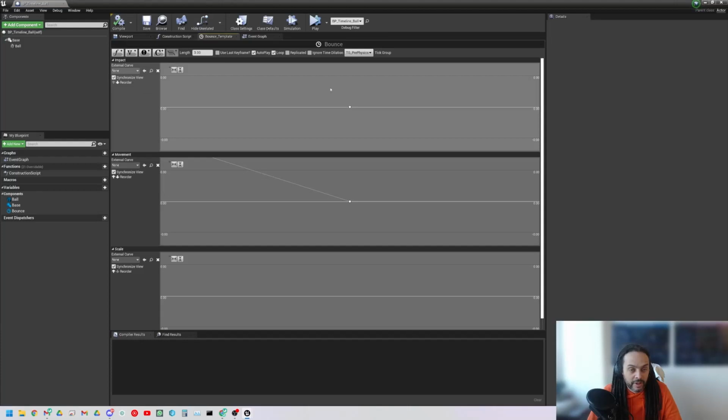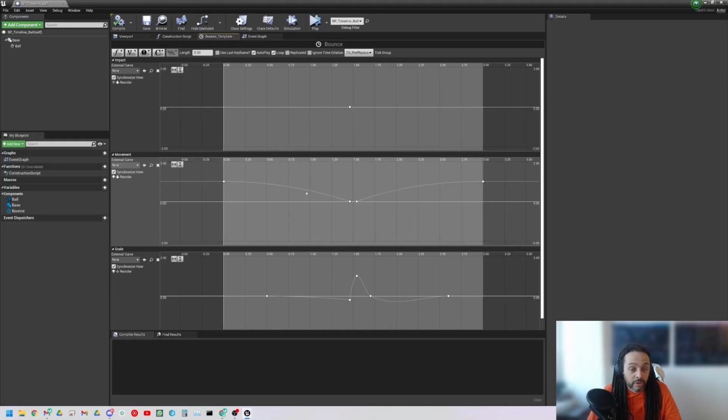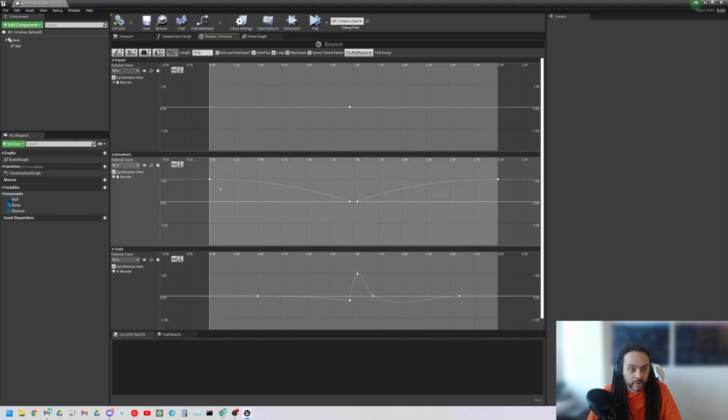This is basically some data that can be used to drive some animation, for example. We can see that we've got an impact, a movement, and a scale. All of these are curves that drive data between some value over time. The value is on the y-axis and the time on the x-axis.